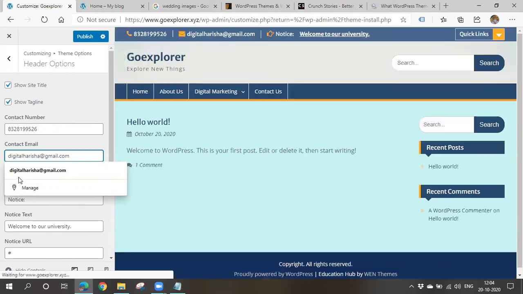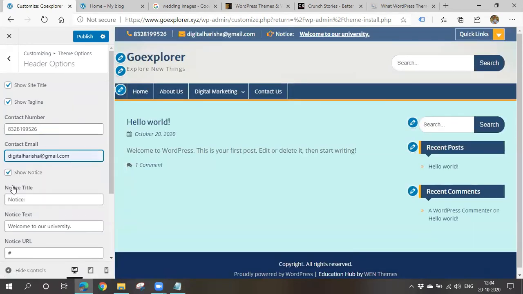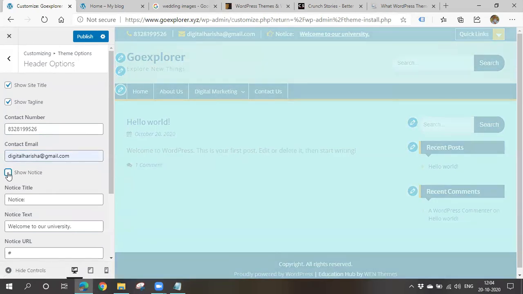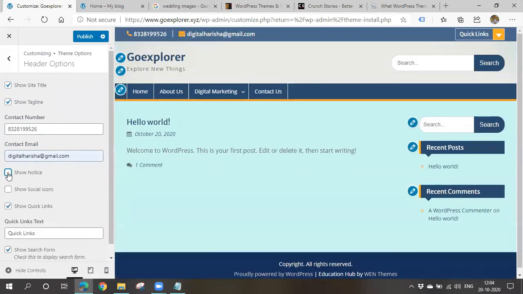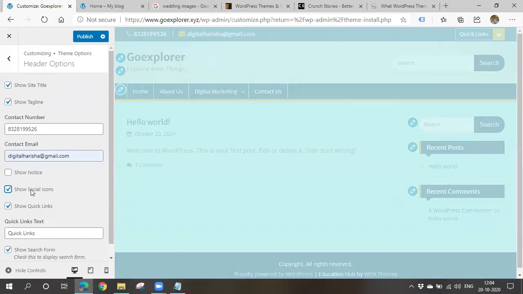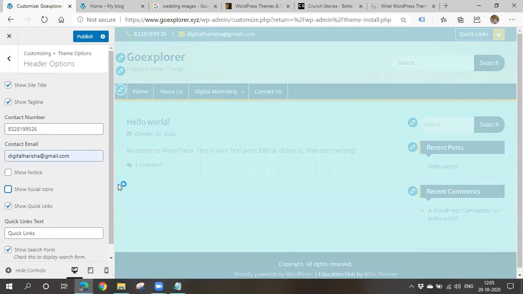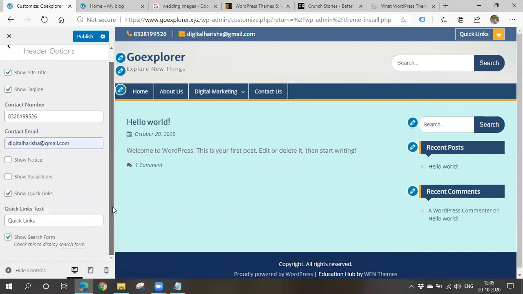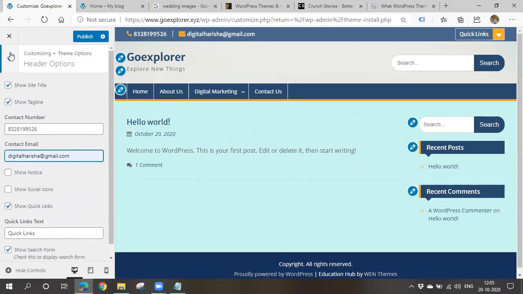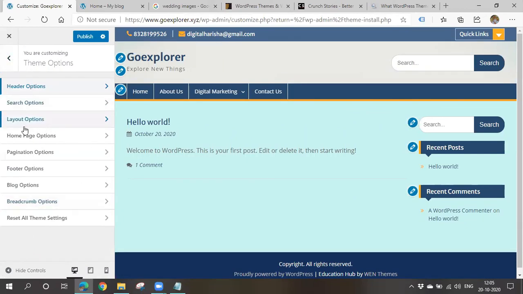You can also keep a notice, whatever you want. I don't want to show any kind of notice, so you can simply disable that. If you want to show any social sharing icons, like Facebook, Twitter, LinkedIn, you can show them also. You have to add them. I'll say about them later in detail. We are just going for the basic things.